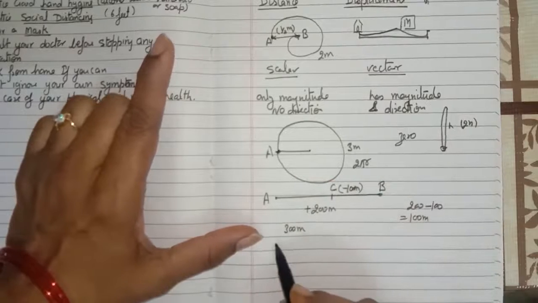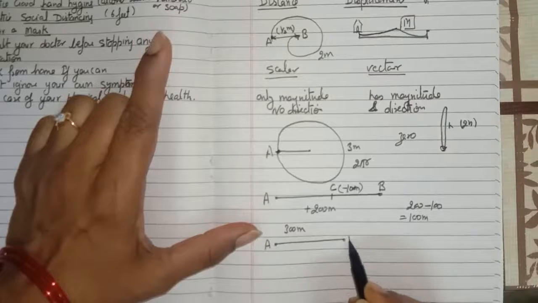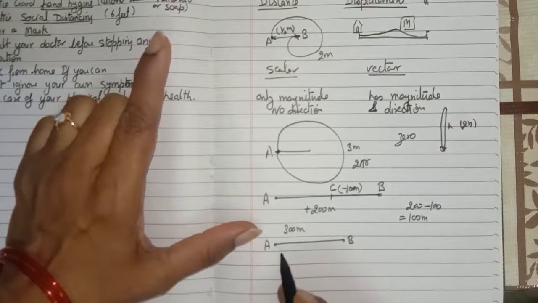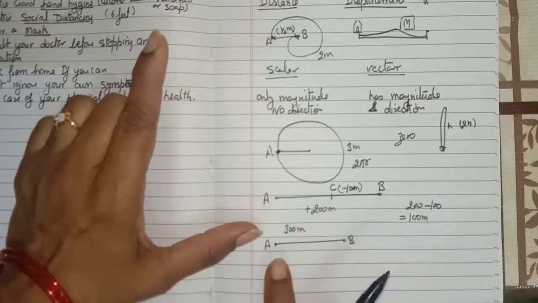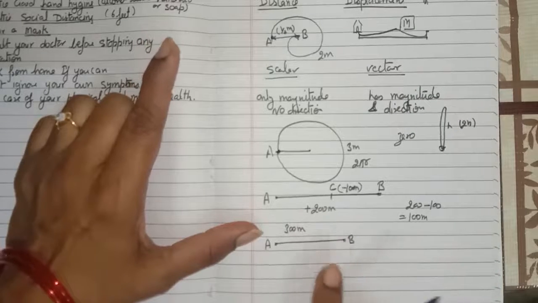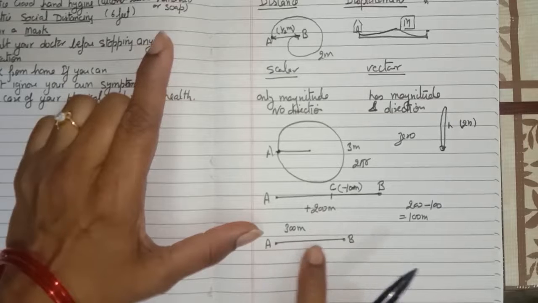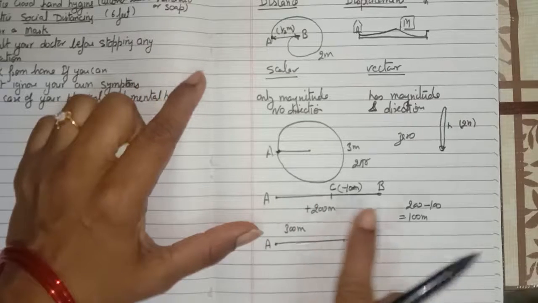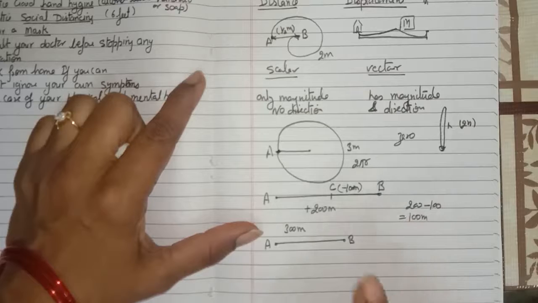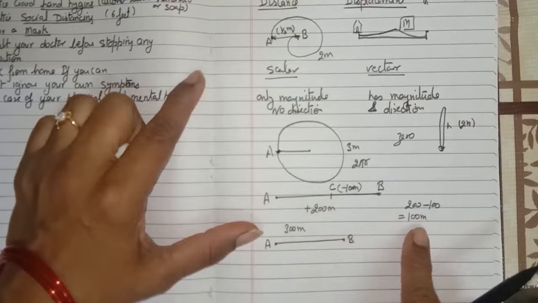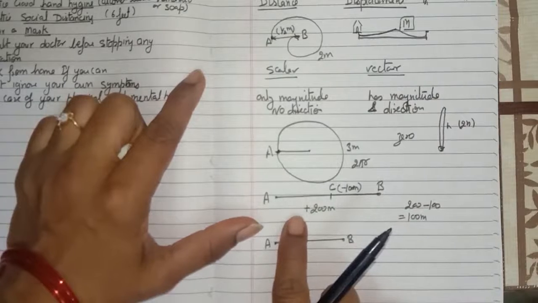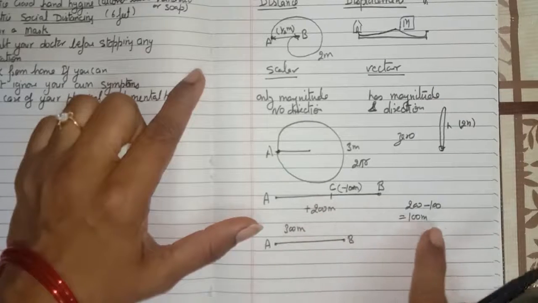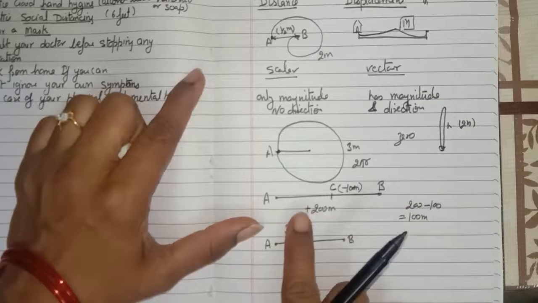In what case are the distance and displacement equal? Suppose the object is moving from here and travels a distance up to the point B. So the distance traveled by the object is AB, and the displacement is also AB. So if an object is traveling in a straight line, the distance and the displacement are equal. Otherwise, displacement can be less than the distance. But in no case can it be more than distance.